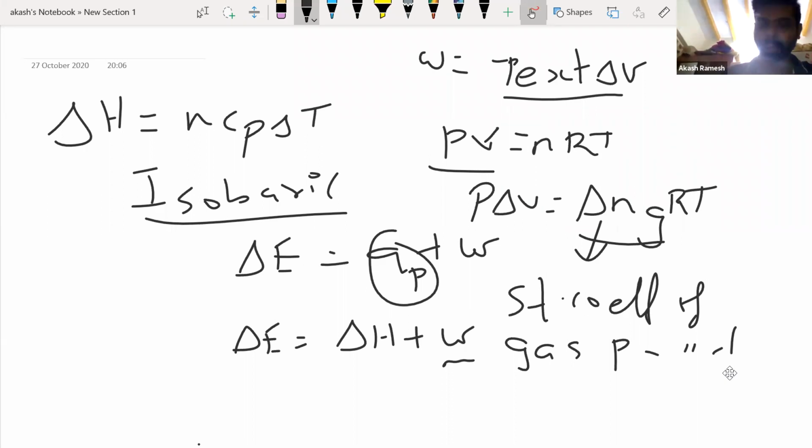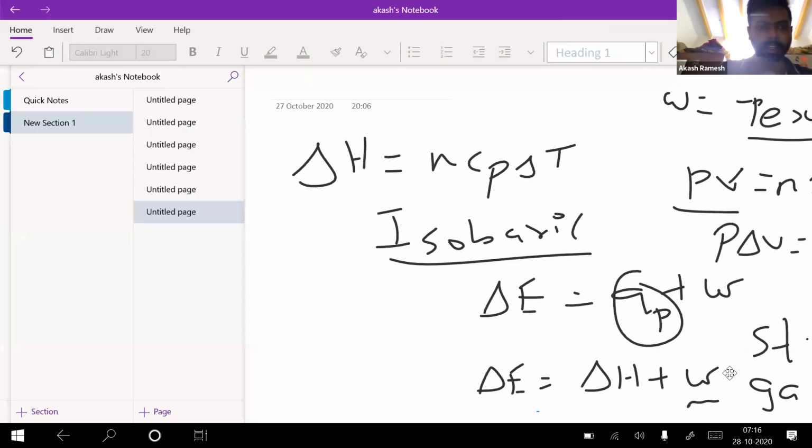Anyways, the stoichiometric coefficient of gaseous products minus the same thing for gaseous reactants. We saw so many examples, if you can remember.